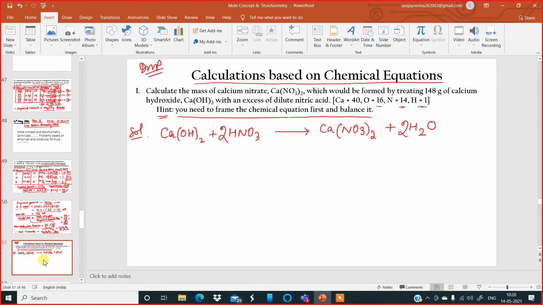Now the equation is balanced. Now they are saying calculate the mass of calcium nitrate. So put a question mark below calcium nitrate and write down below it mass. They are asking us to calculate the mass of calcium nitrate which would be formed by treating 148 grams of calcium hydroxide. So under calcium hydroxide, you write down 148 grams.